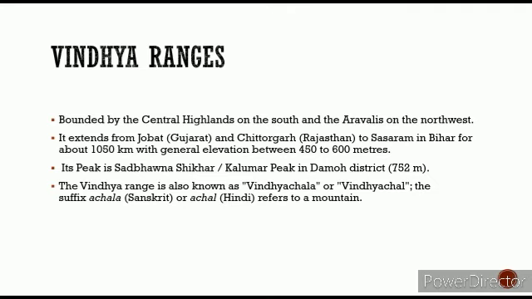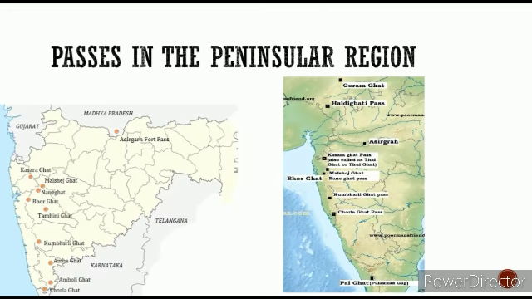Here I have mentioned the major passes of the peninsular region. Look at the map. We already know about the Battle of Haldi Ghati, which was fought between Akbar and Maharana Pratap. Haldi Ghati is a place, and Haldi Ghati Pass is also there.